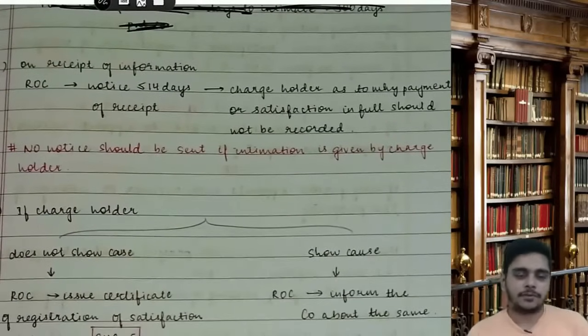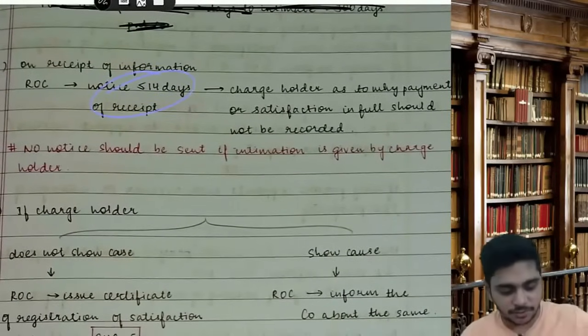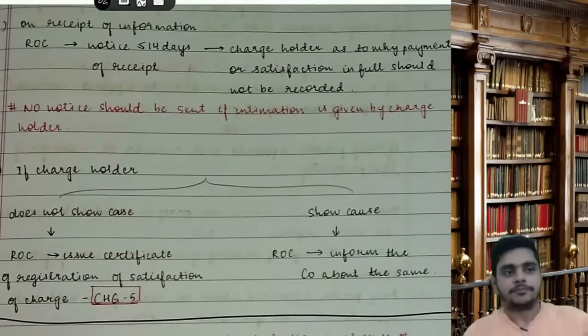On receipt of information, same point, the ROC will within 14 days of receipt ask the charge holder as to why payment or satisfaction in full should not be recorded. So here the ROC will go to the bank, HDFC: Hey bank, this company is saying that they have made the payment. You tell me why I should not register the satisfaction.